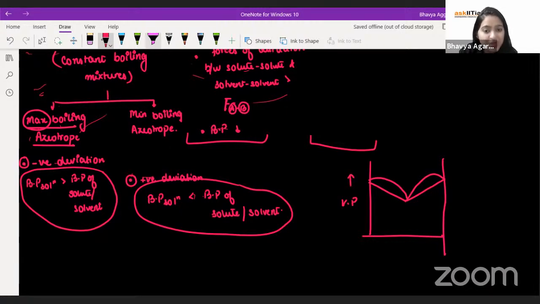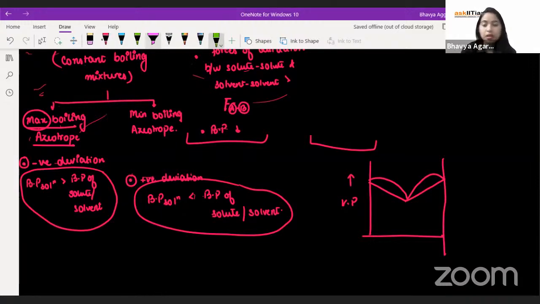Can CBSE also ask questions based on graphs? CBSE can ask, Amandeep, but CBSE will be asking you questions based on Raoult's law graph. That's it. Not on the basis of the azeotropic part. Raoult's law graphs, or boiling point and freezing point graphs, because they both are given. All these three graphs are given in this chapter, NCERT wise.